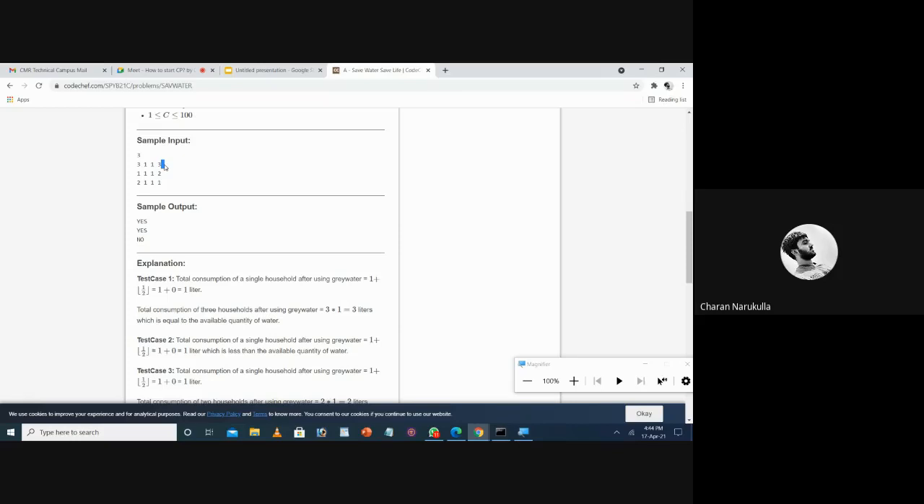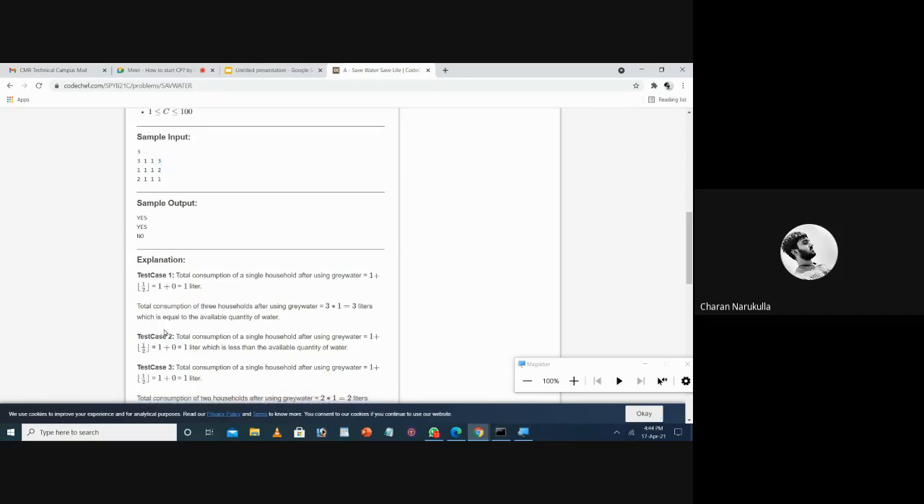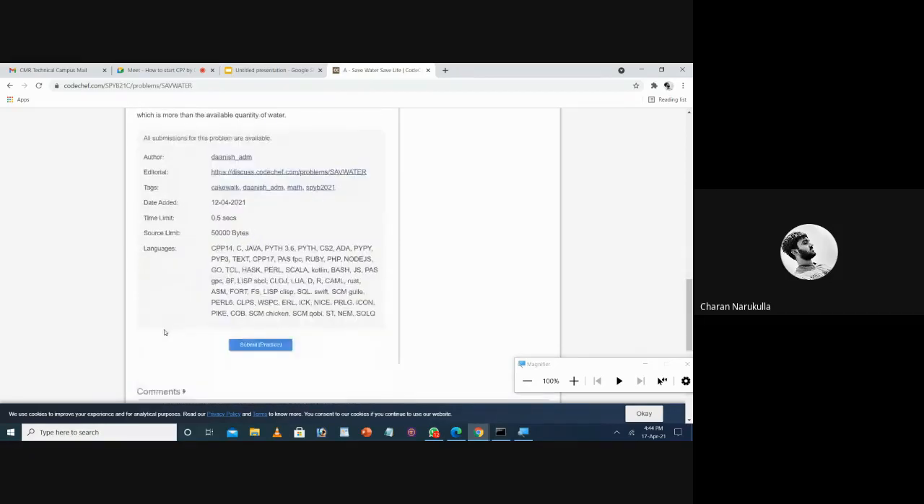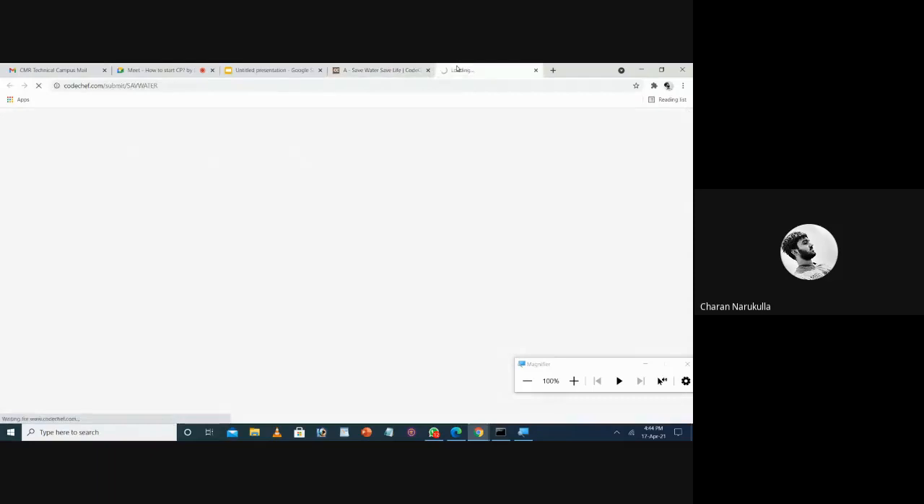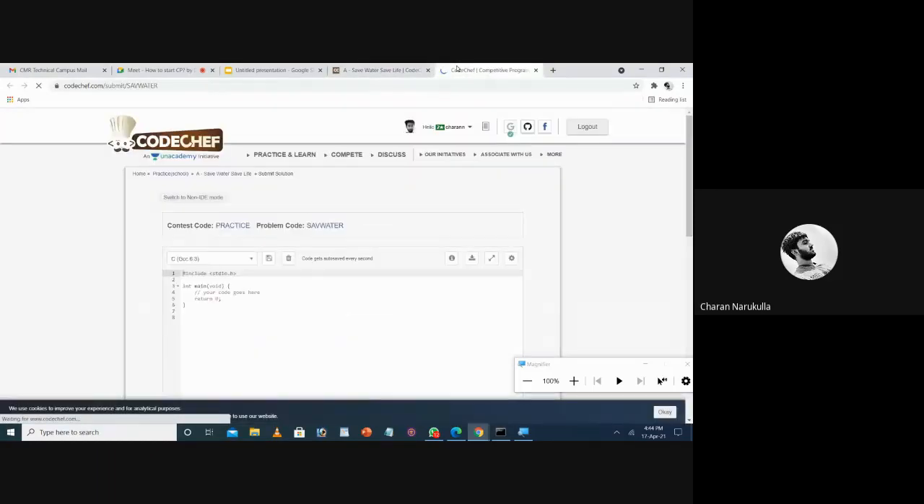In this way, we printed yes. Similarly, for the rest of the test cases, you need to check all these conditions. So coming to the code, as this is a completed competition, you can only submit the practice code. For that, you can click the submit button here, and the compiler will open.